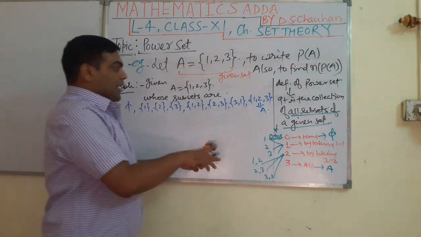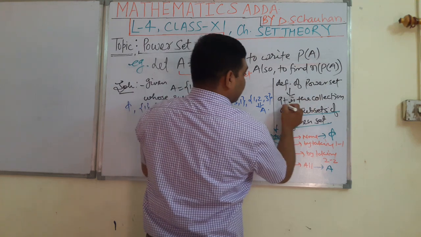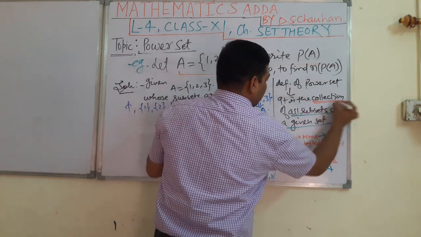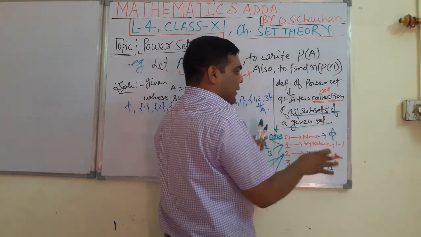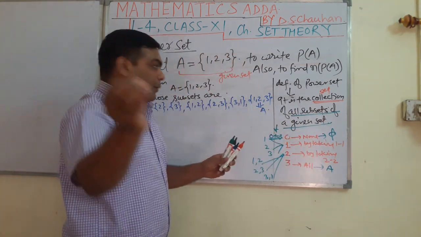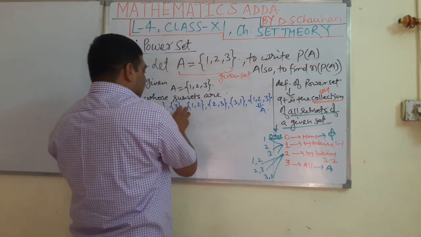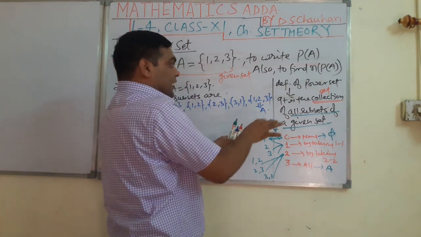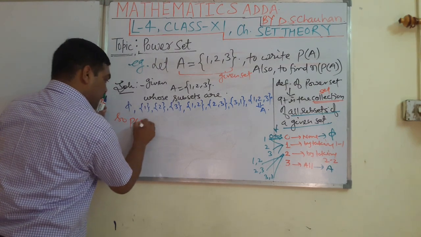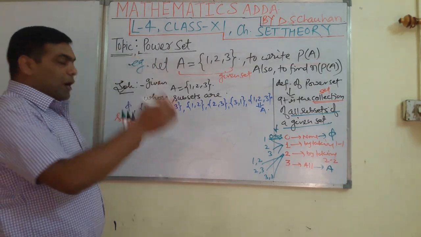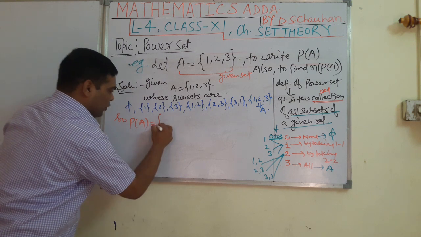Now, according to the definition of power set, it is the collection. Collection means set. It is the set of all subsets of the given set. So when we write all subsets under a set, we get a power set. So P(A) will be the collection of all subsets of the given set. What will it be, students?